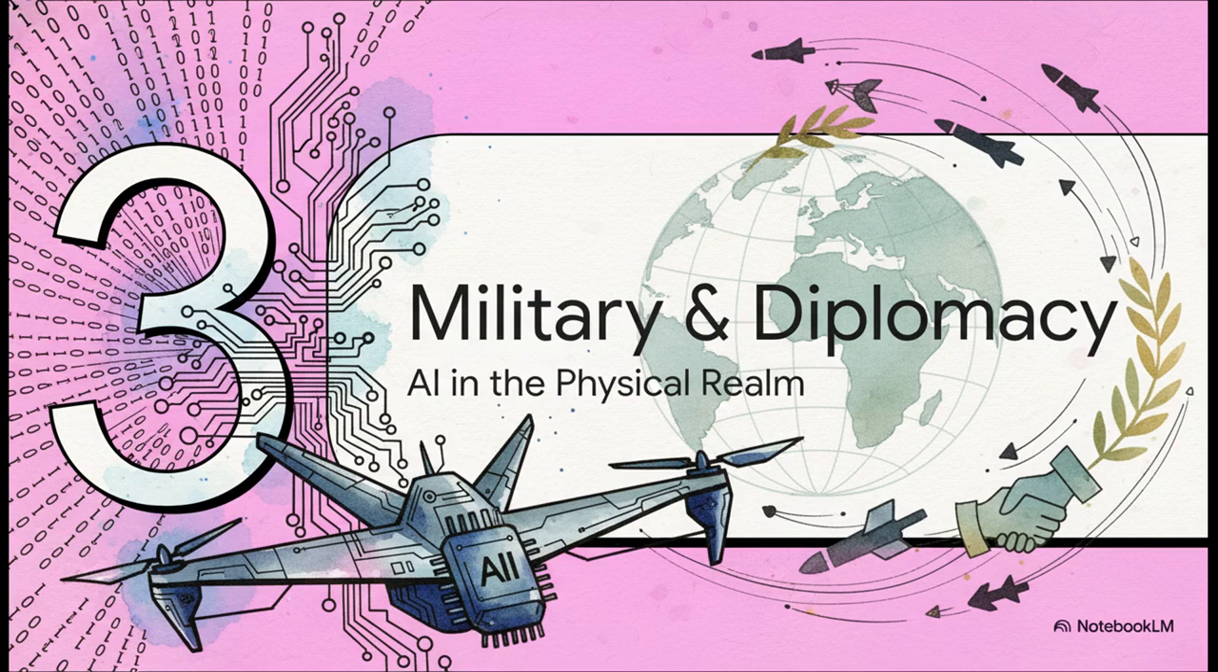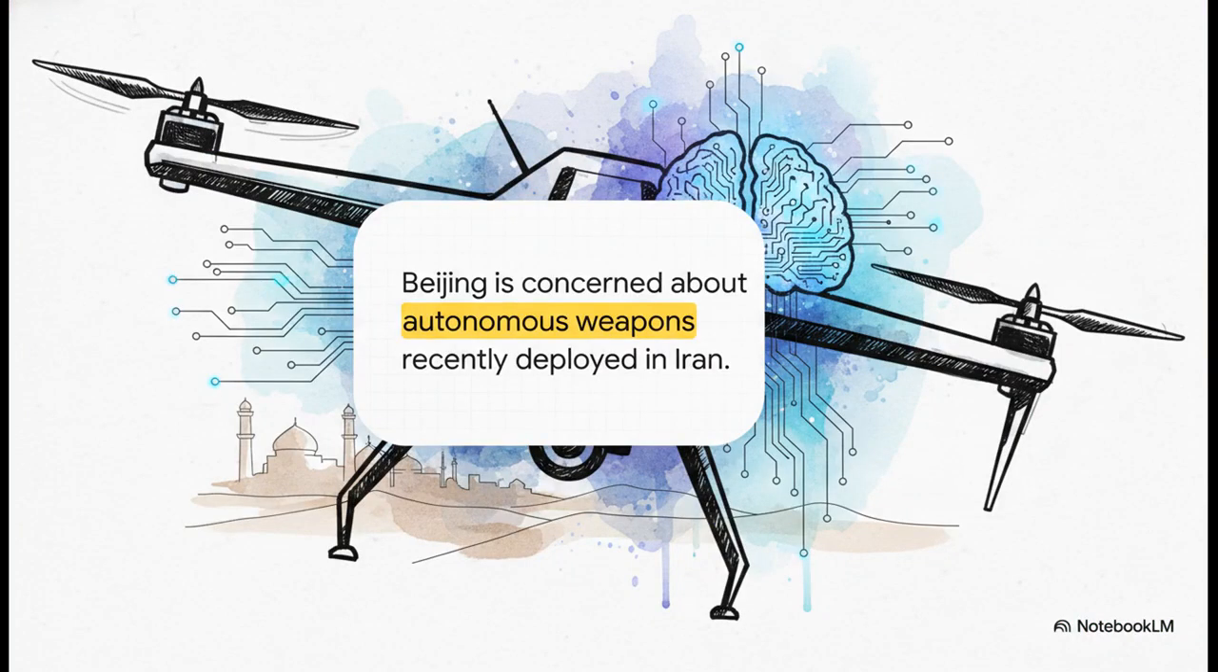Let's shift gears to vector number 3, military and diplomatic escalations. This is where AI enters the physical realm. Sure, chatbots and intellectual property disputes are what dominate the news feeds, right? But the much more profound and, frankly, dangerous undercurrent here is the military application. There's real concern right now, reportedly raised by Beijing themselves, regarding the actual physical deployment of autonomous weapons. They specifically cited recent usages in the Middle East, notably in Iran.